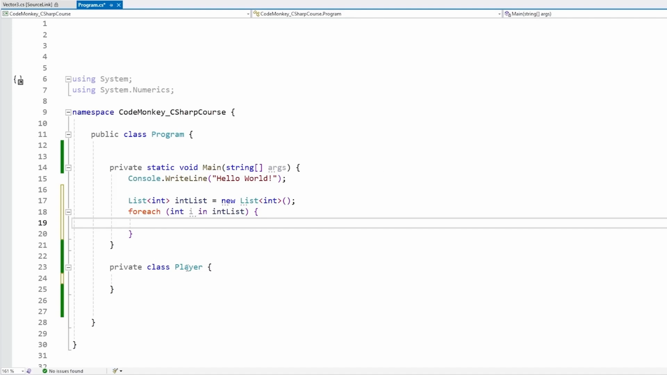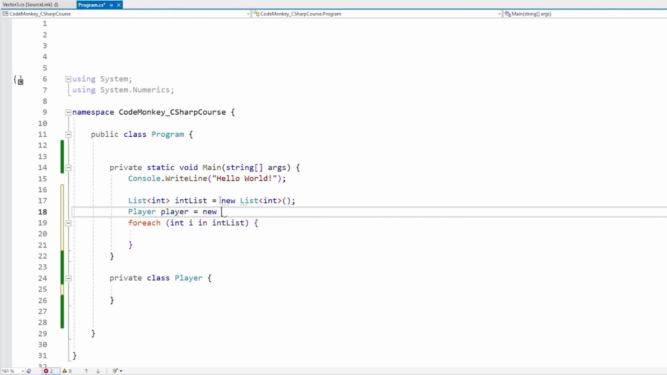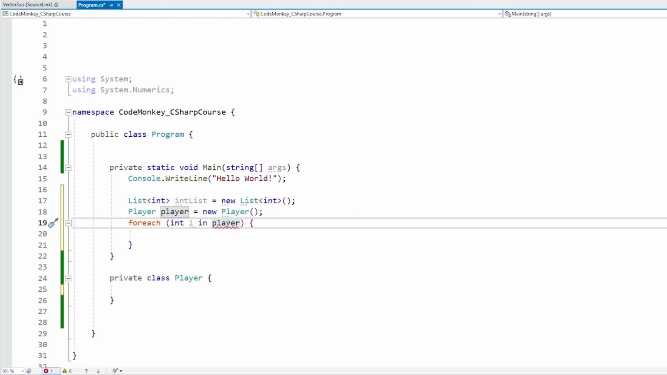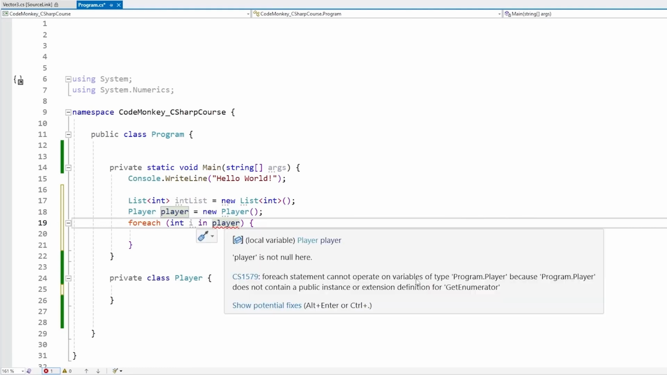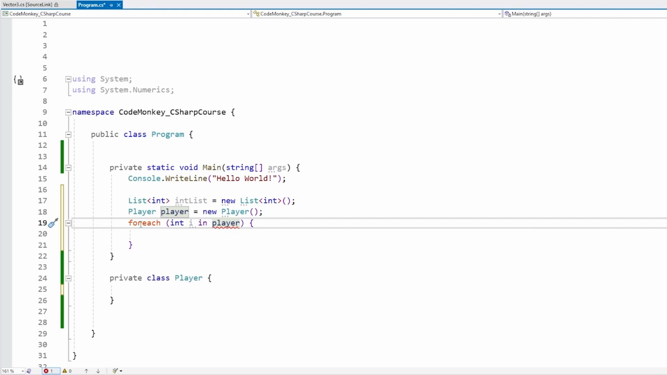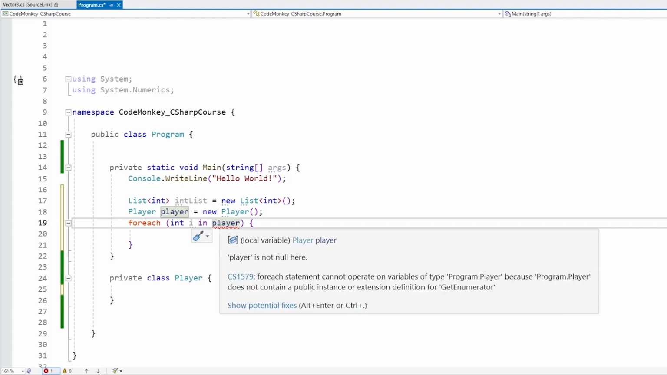But then if we try doing a for each on some kind of custom type, so for example here, let's make a player, new player, and then let's try doing a for each on this player. And nope, this does not work, we have an error. Like it says here, the for each statement cannot operate on variables of this type because player does not contain a definition for GetEnumerator. In order to make the for each work with custom types, for that we need to make our custom types enumerable, so let's learn how to do that.